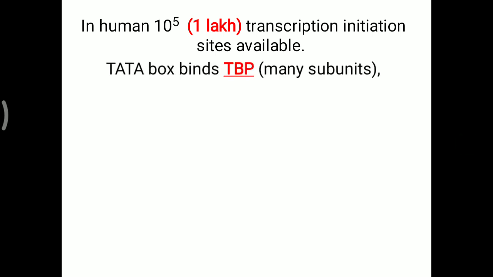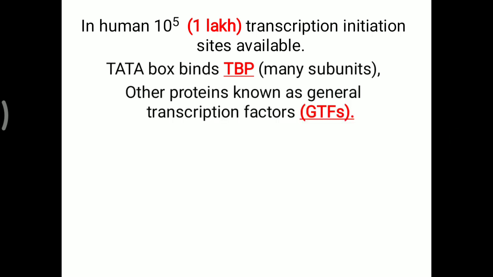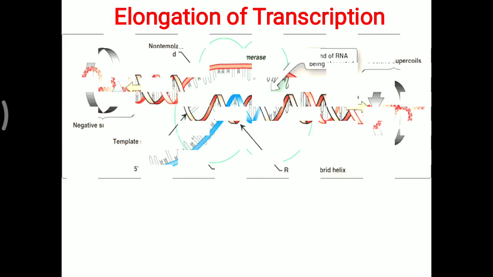The TATA box binds with the help of TATA binding protein. This protein has many subunits. Other proteins are known as general transcription factors, or GTFs in short form. Now, elongation of transcription in mammals.